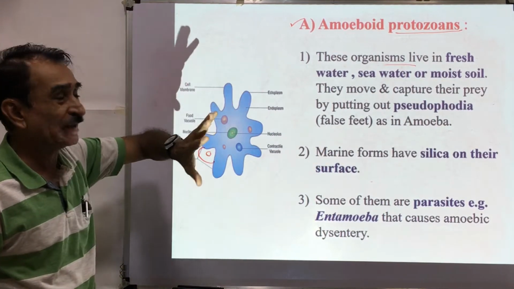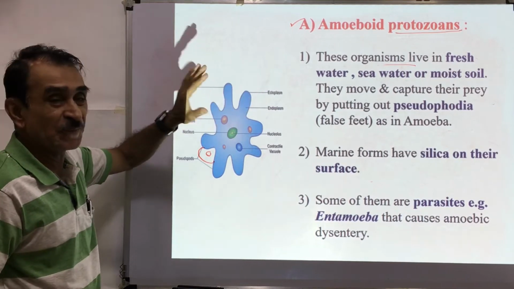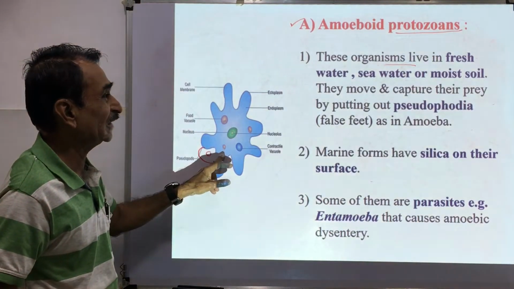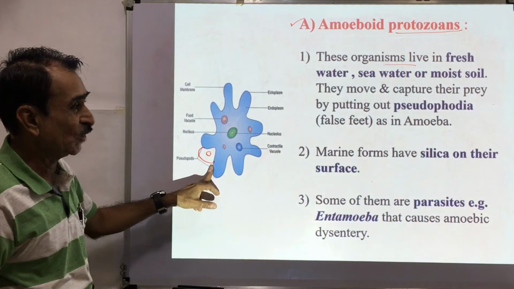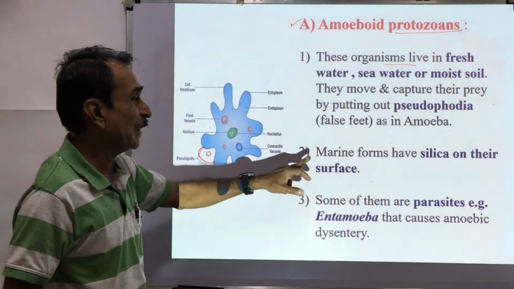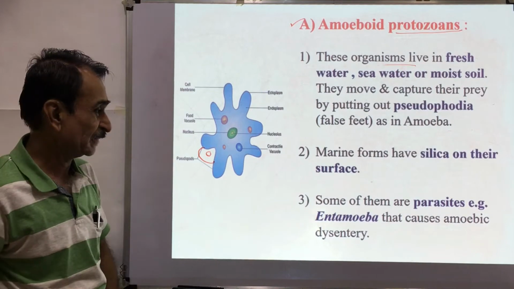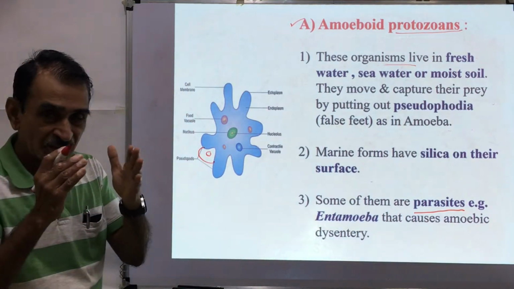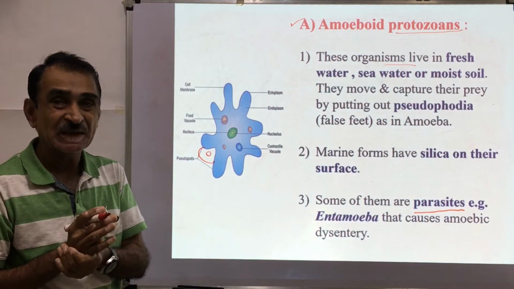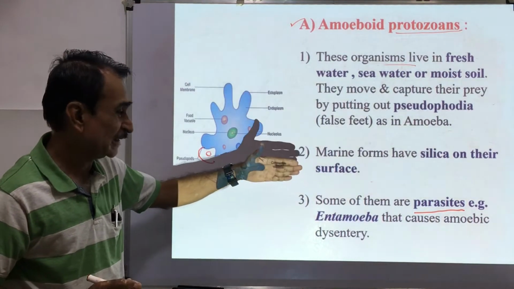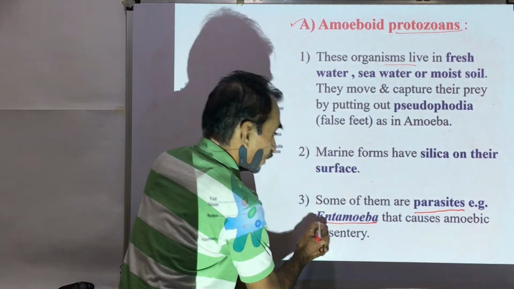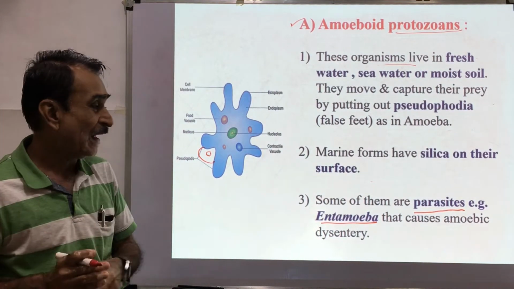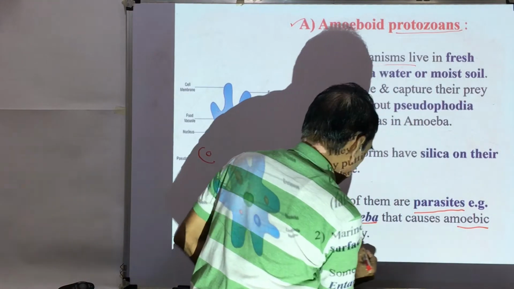So amoeba is a popular example of these amoeboid protozoans. These live in fresh water, marine water, or on moist soil. They move and capture the food material with the help of these pseudopodia. Pseudopodia are the false feet. Marine forms have silica on their surface. Some of these are parasites, growing on other organisms, animals, and producing a disease. They live as parasites. For example, Entamoeba histolytica. This Entamoeba histolytica grows in the human body, and it causes amoebic dysentery.